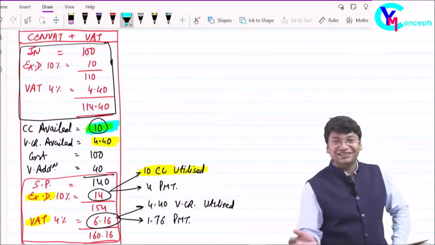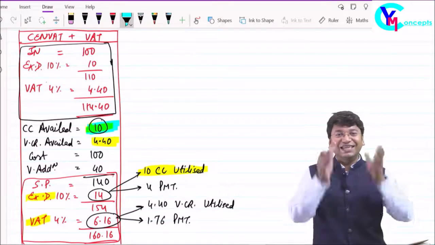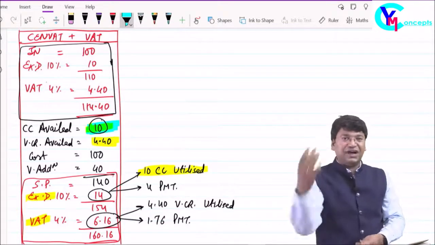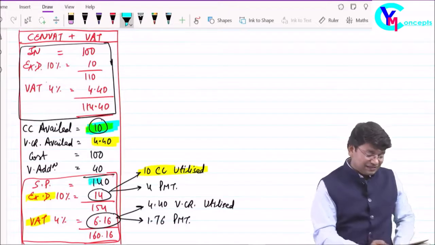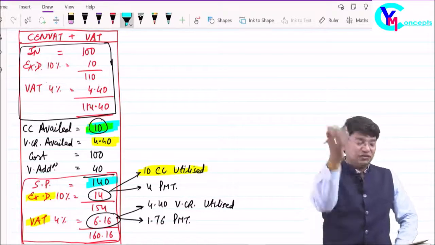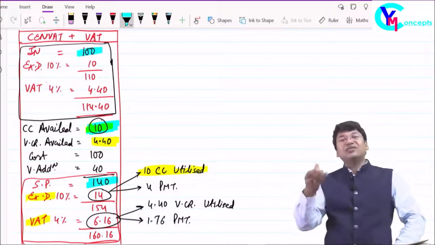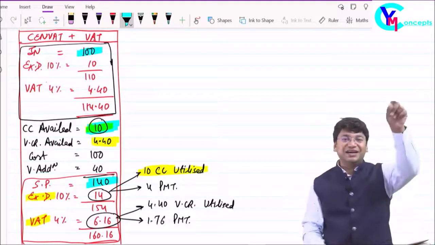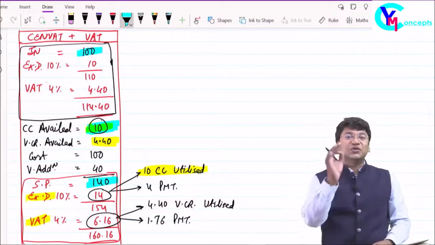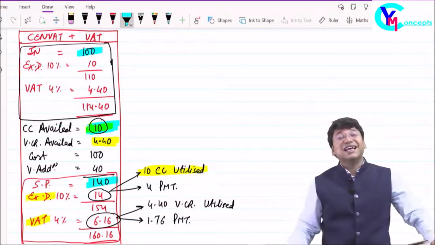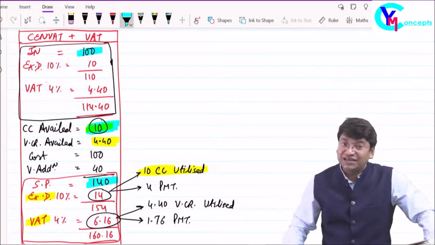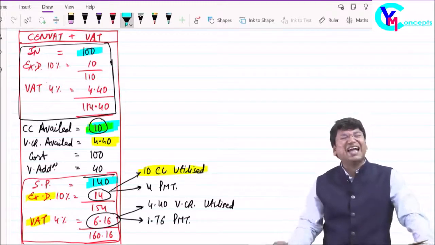So the question which comes to my mind is, why is the credit of rupees 10 allowed? Yes sir, tell me fast. Because tax is being charged on rupees 140, which includes rupees 100 on which we have already paid the tax, and again on the entire rupees 140 including 100 tax is being charged. So to avoid the multiple tax and cascading effect, credit of rupees 10 is allowed.